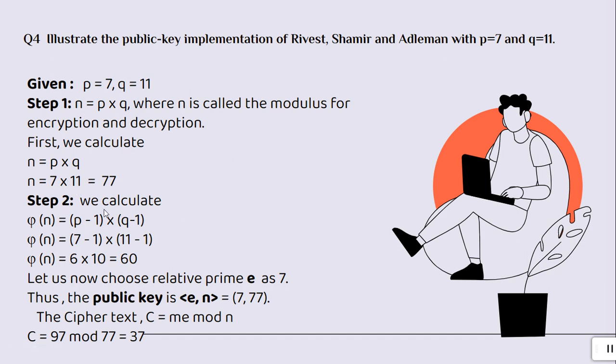Then we can calculate phi of n, (p minus 1) into (q minus 1). This is 60. Let us now choose relatively prime e as 7. The public key is (e, n), 7 comma 77. So the ciphertext formula is c equals m to the power e mod n. C equals 9^7 mod 77 equals 37.